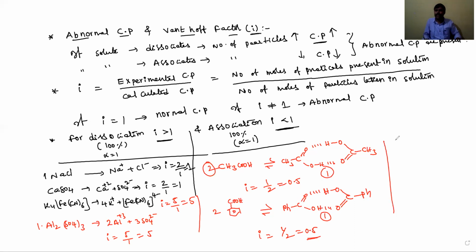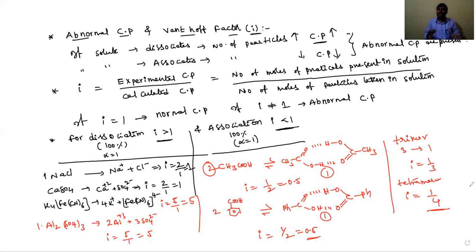For example, trimerize. Trimerize means 3 is converted into 1, then i is equal to 1 by 3. If tetramerize, it means i is equal to 1 by 4. Like that you have to remember this. That is called association. In association, i values are decreasing, less than 1. 100% association will take place.